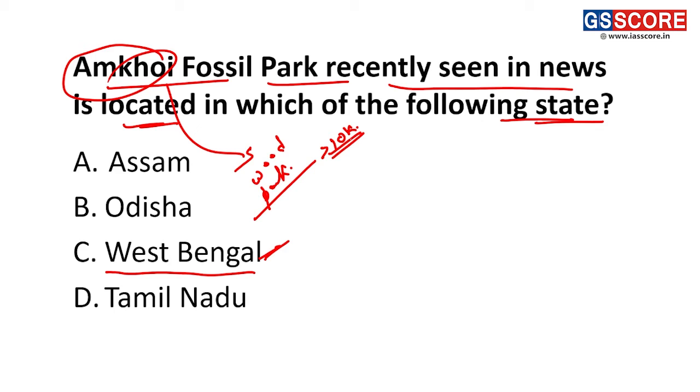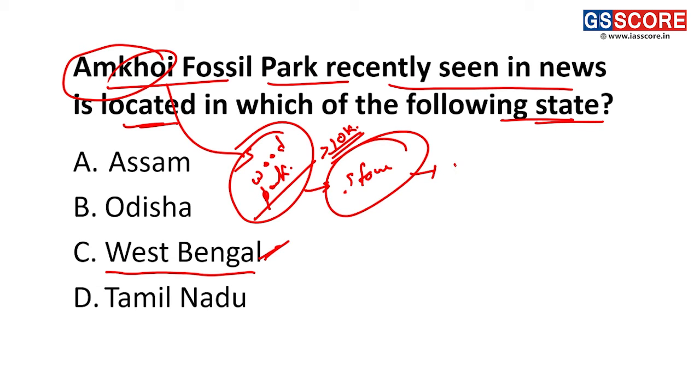There's a very interesting story: when an excavation was going on at a construction site, workers who were tasked with digging a well or pond found this kind of wood, which they first thought was some kind of stone, but upon analysis it was found to be wood. It's an ancient wood, and thereafter it was given the criteria of a fossil park and recently included as a biodiversity heritage site.